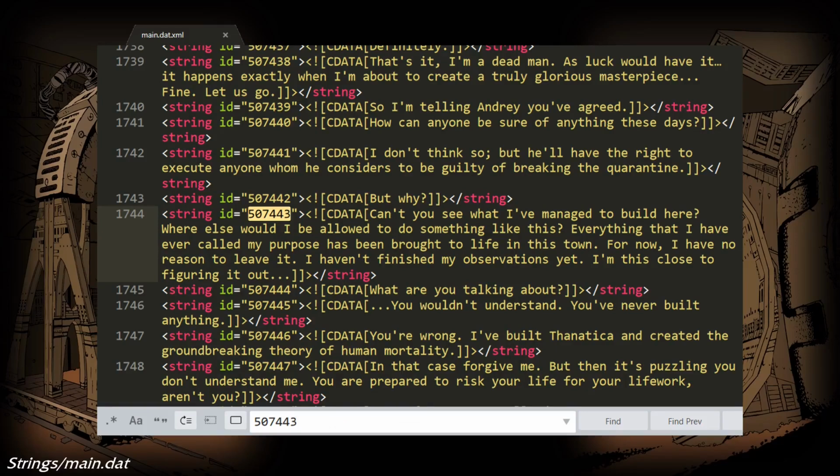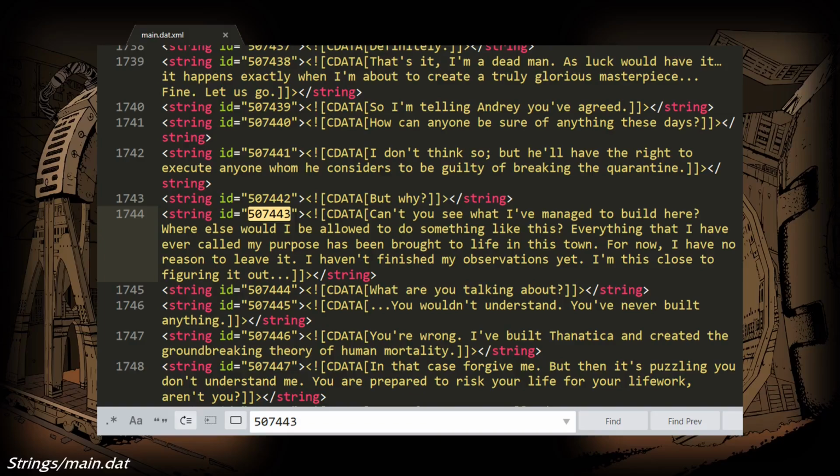To distinguish dialogue from other text, such as map tooltips, dialogue string IDs are numbered between 500,000 and 599,999. If we track down string number 507443 from Peter's bachelor route script, we see that it corresponds to the following line.